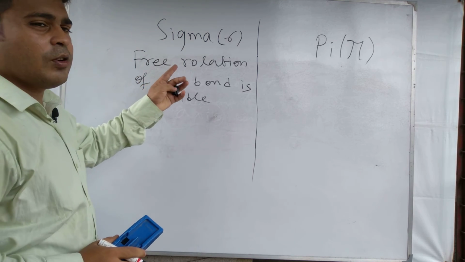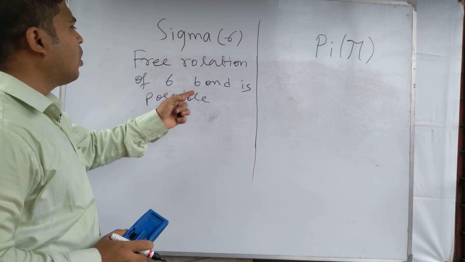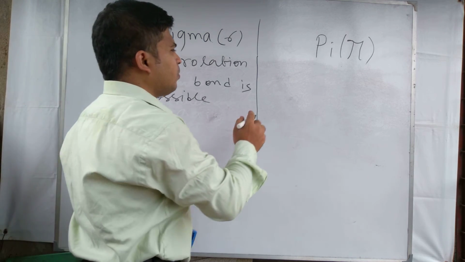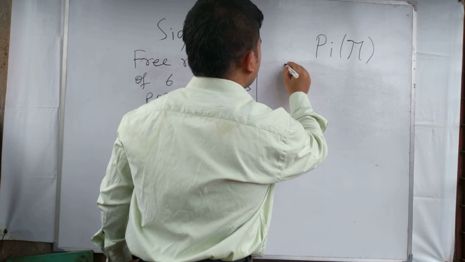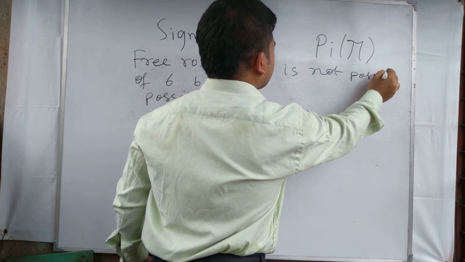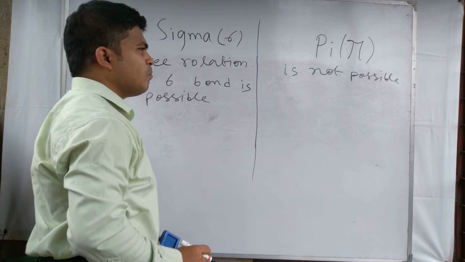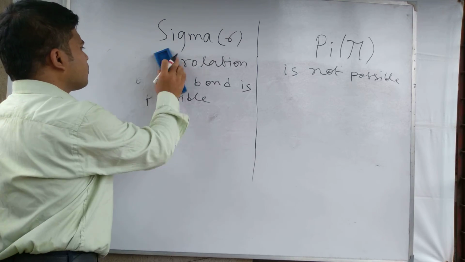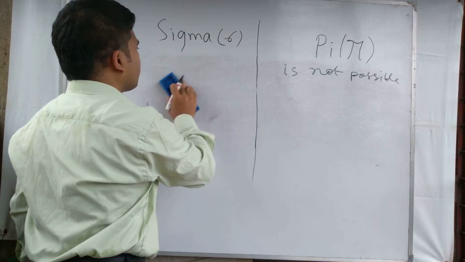For sigma bond, free rotation is possible. Free rotation of bond is not possible for the pi bond.